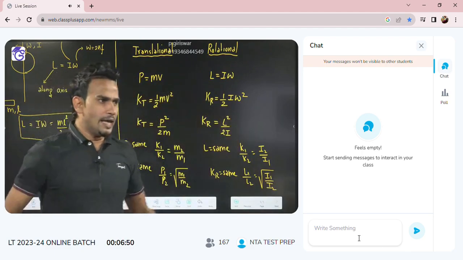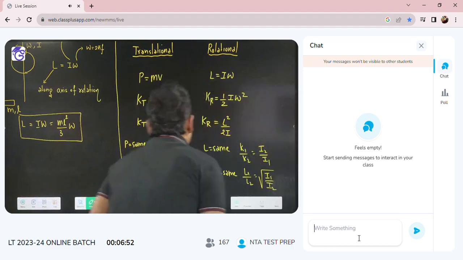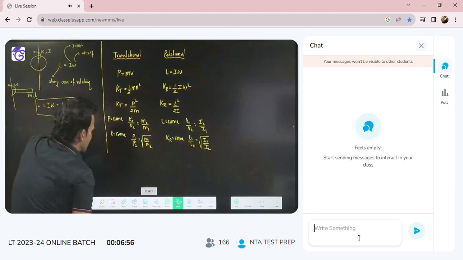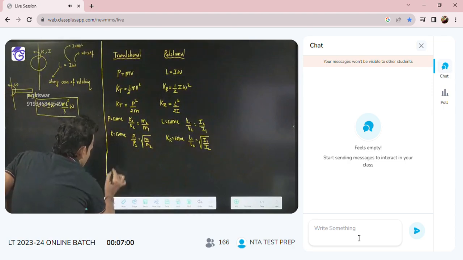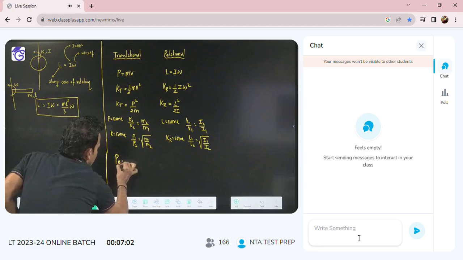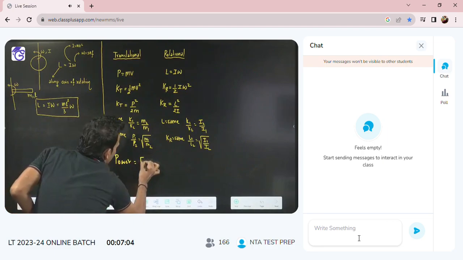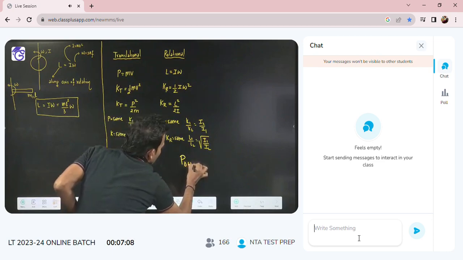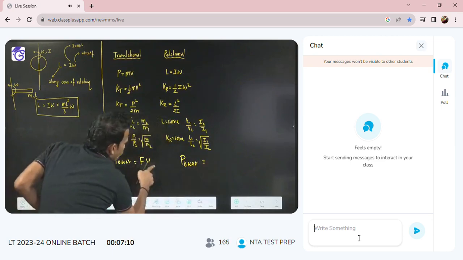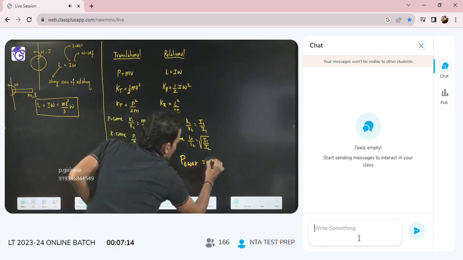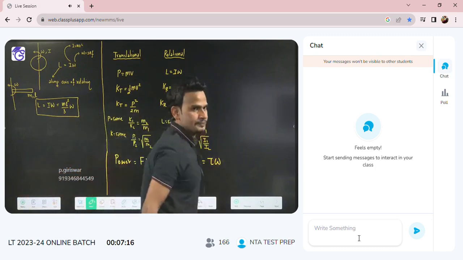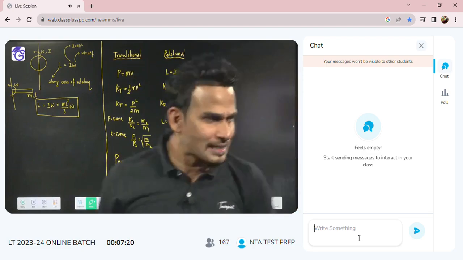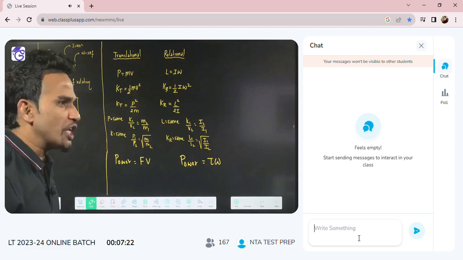If you remember, we were talking about power due to force. We studied power due to force, force into velocity. Here we study power due to torque. So in place of force, torque will come, and in place of velocity, angular velocity will come. Power equals torque into omega. Same result. One was used in translational motion, the other will be used in rotational motion.